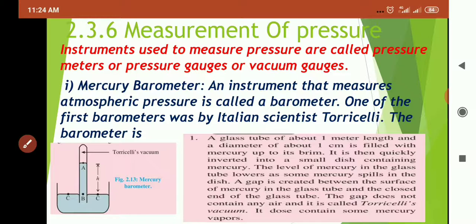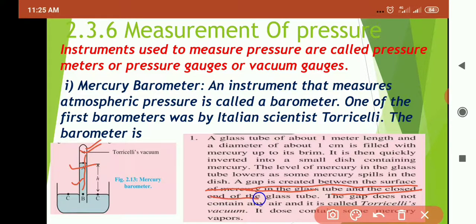Previously the tube is totally filled. Then this mercury is lowered down, and here vacuum has been created. A gap has been created between the surface of mercury in the glass tube and the closed end of the glass tube.